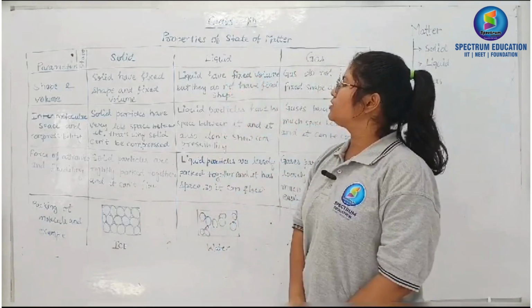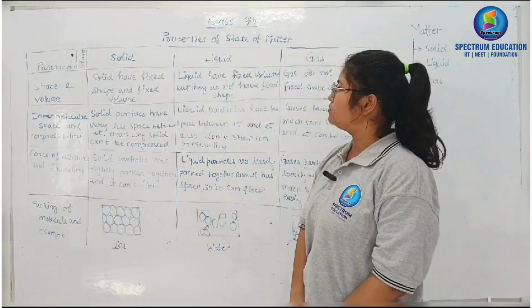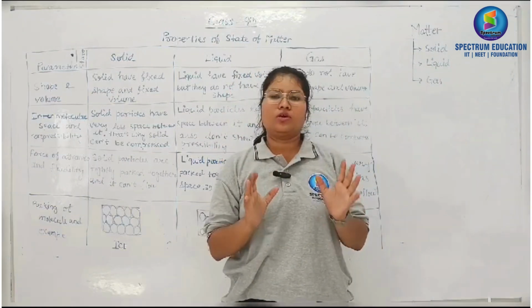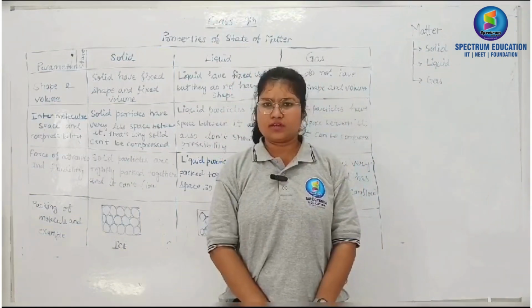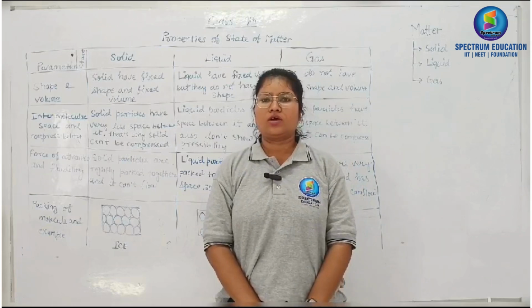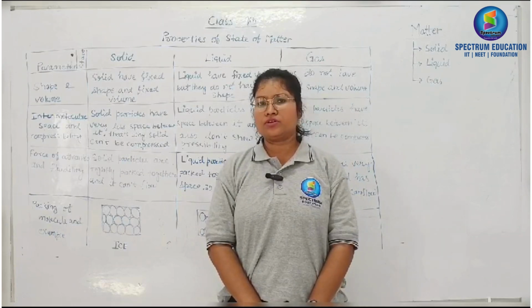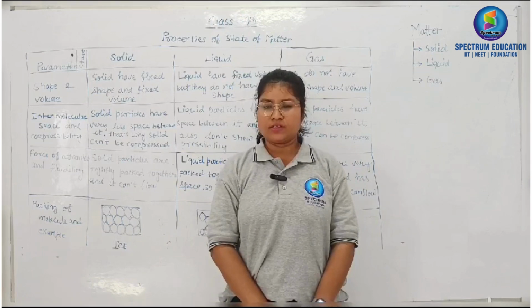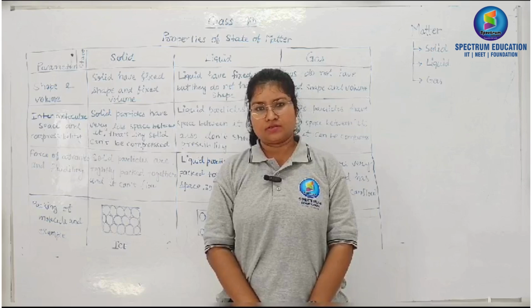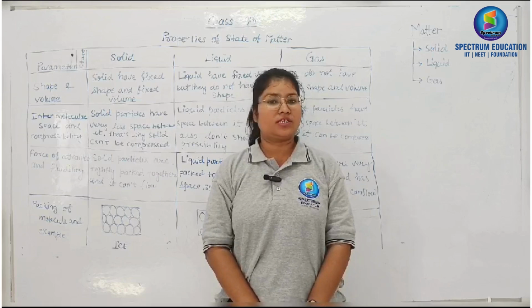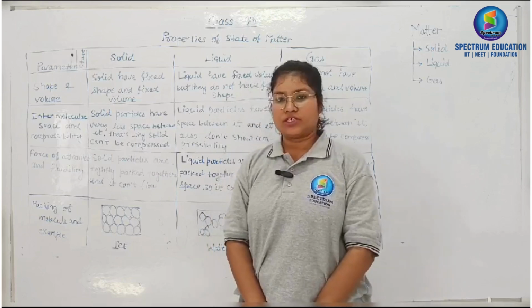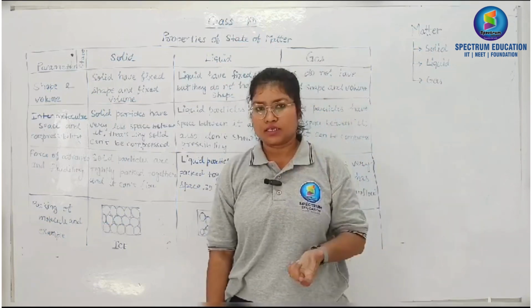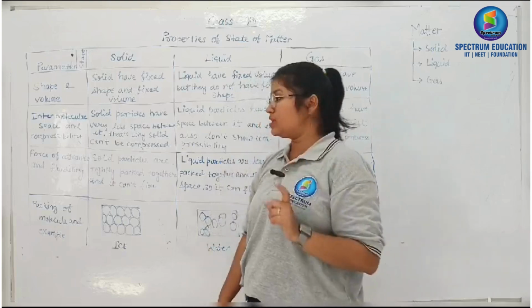But if we talk about liquid, liquid has fixed volume but does not have fixed shape. It means, assume you took one glass of water that contained 100 ml of water. Now take that water and pour it into a bowl. What will happen? Does the shape change? Does the volume change? Yes, the volume did not change, but the shape has changed. Before that, the shape was that of the glass. Now it has the container's shape, but the volume is the same, 100 ml and 100 ml.